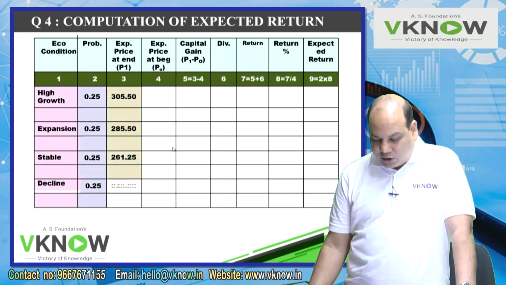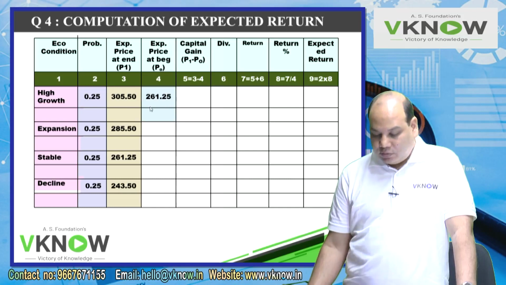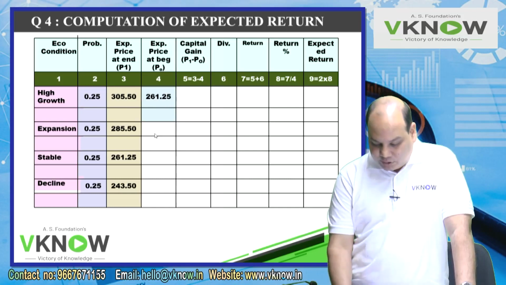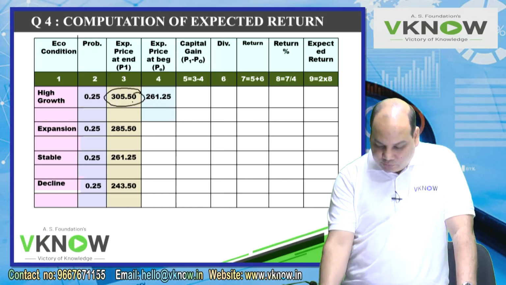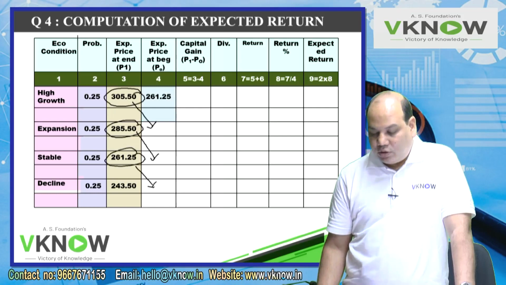And these are the economic conditions. These are the probabilities. These are the end prices. What about the beginning price? The beginning price is 261.25. Now see the possibility of mistake. Some students will put this number here, this number here, and this number here. That is wrong.